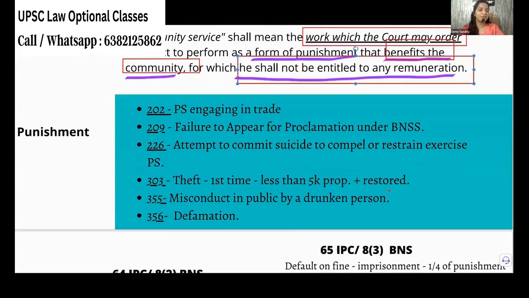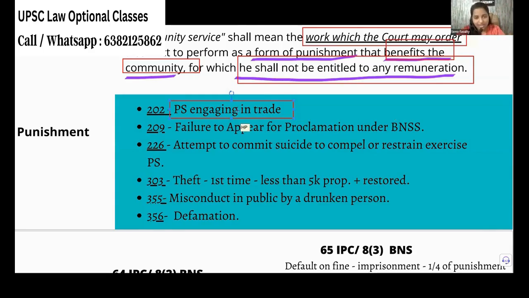For what offenses is community service given? If a public servant engages in trade, a public servant must not do any other business, right? So if he engages in trade, he will be given community service as punishment. And there is a special type of offenders called proclaimed offenders. Even when they are called by court, they will not come.